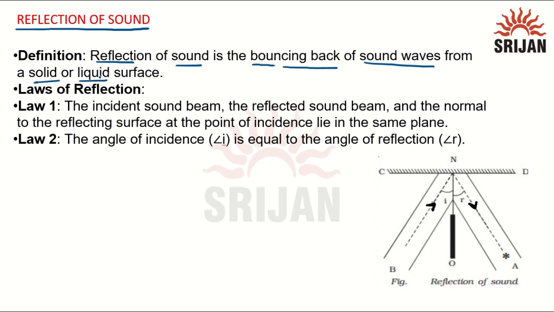Now this is the diagram which shows the reflection of sound. This diagram shows the laws of reflection of sound. This is a hard surface which the sound is colliding with, and after colliding, it will reflect back. So there is an incident sound beam. This is an incident sound beam which is going to collide with the surface.